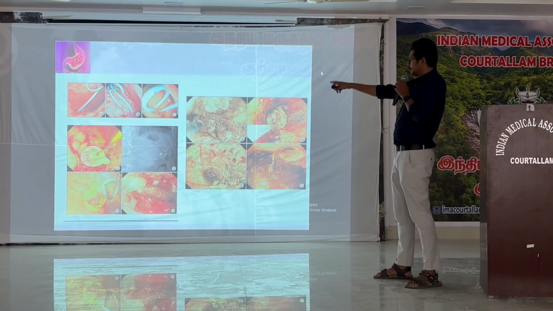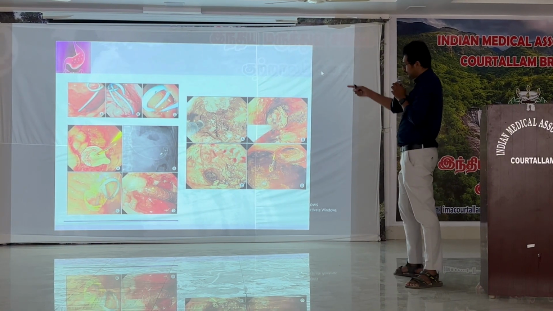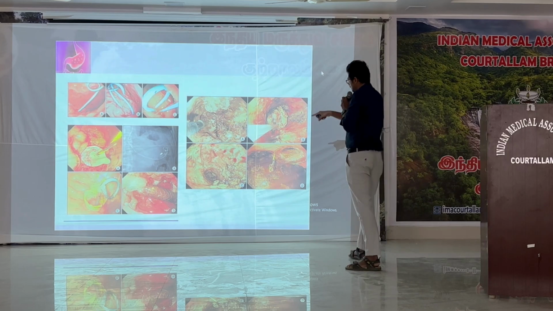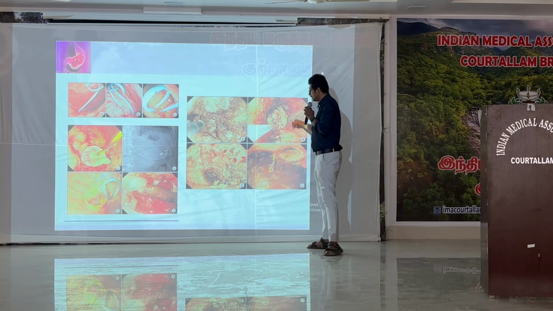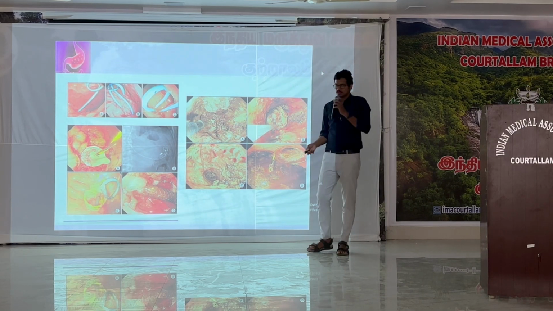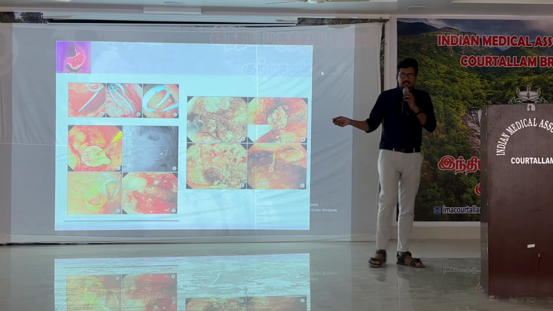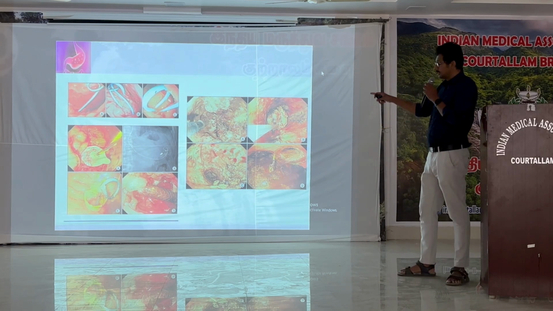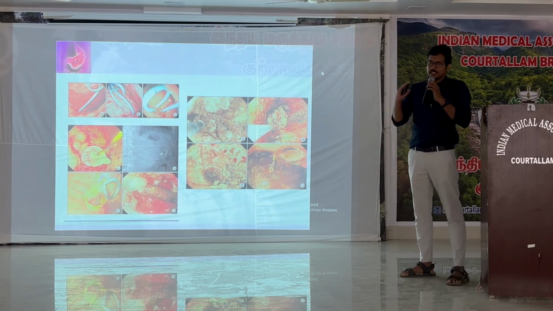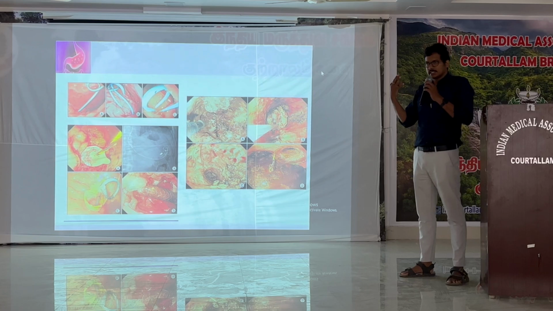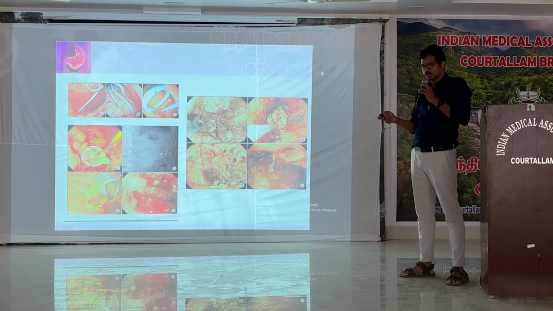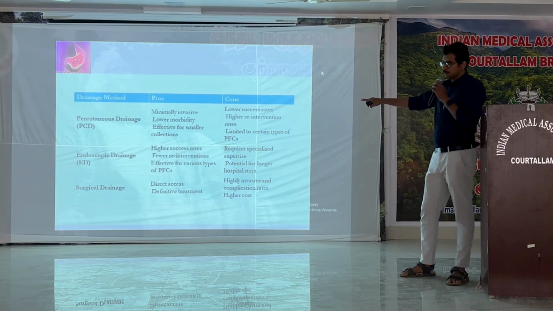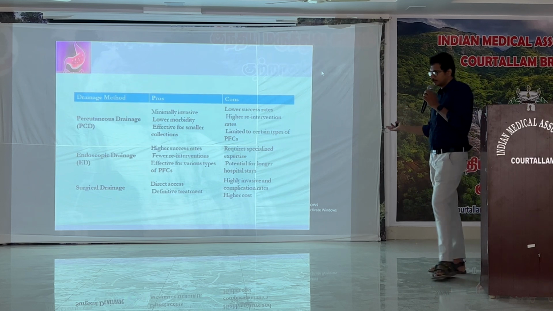Similarly, we can use multiple plastic stents, and through the stent we can go into the cyst cavity and clear all the necrotic debris. This is called endoscopic cystogastrostomy with necrosectomy. These procedures can be done only in selected individuals in whom the cyst wall is adequately mature and very close to the stomach. So these are the pros and cons of each procedure.